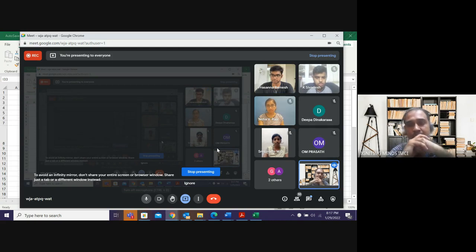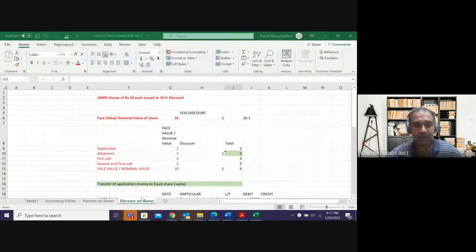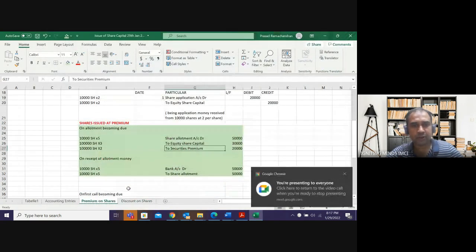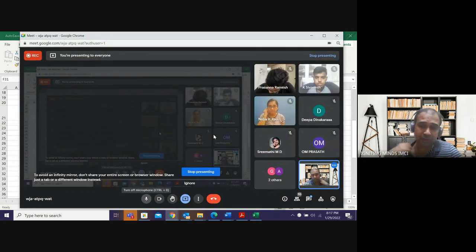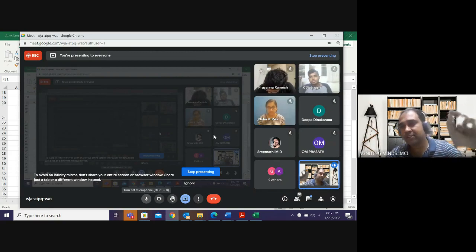Increase in expenses has to be debited. So let us recollect the entry for discount and premium again, since Sivanesh did not understand. The basic entry is share allotment account debit to share capital. This is clear? Share allotment account debit to share capital. Now, if I am issuing shares at premium, I will receive 3 rupees or I will receive 5 rupees.